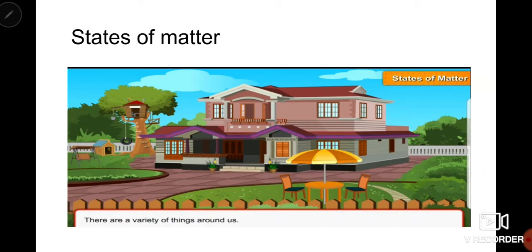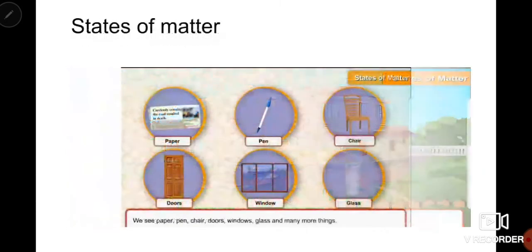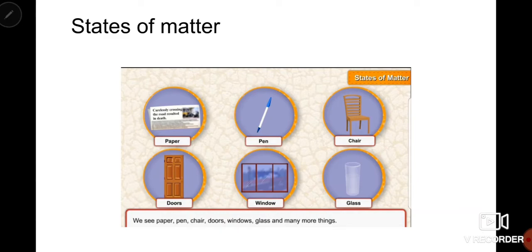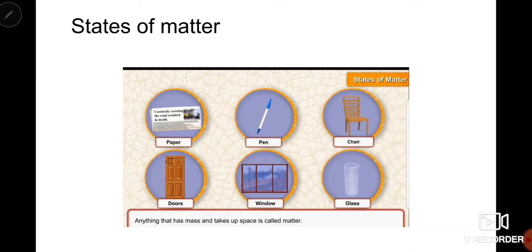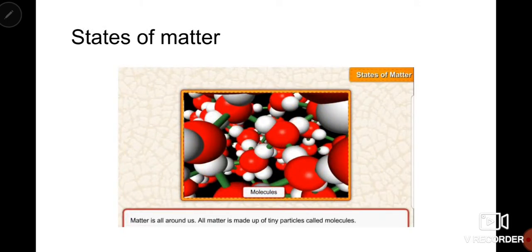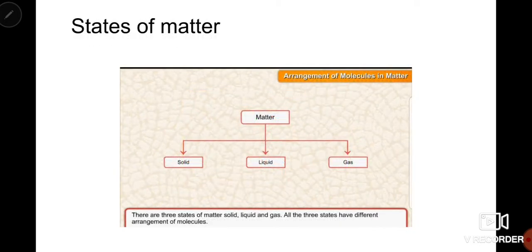There are a variety of things around us. We see paper, pen, chair, doors, window, glass, and so many other things, and all these things are kind of matter. So, what is common in all of these? Anything which occupies space and which has mass is known as matter. And matter is made up of very small, very tiny particles. These particles are known as molecules.